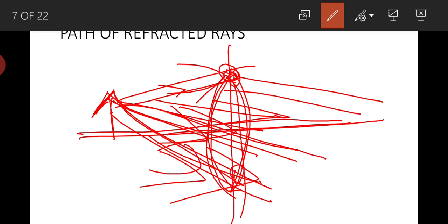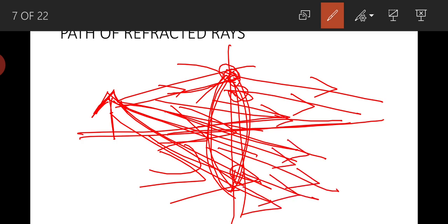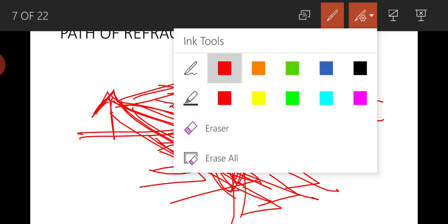After passing through the lens, we know that they will undergo refraction and they will divert from their path. But how their diverted path is going to be, we don't know the path of all these light rays. We don't know how these refracted light rays are going to move after passing through the lens. That is why we are not going to use all these light rays. So we are going to use only two light rays whose path is known.